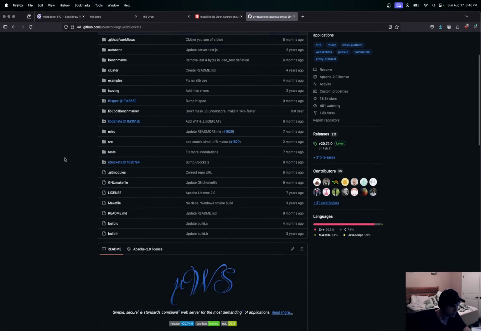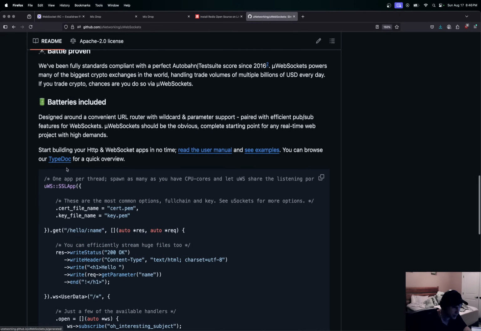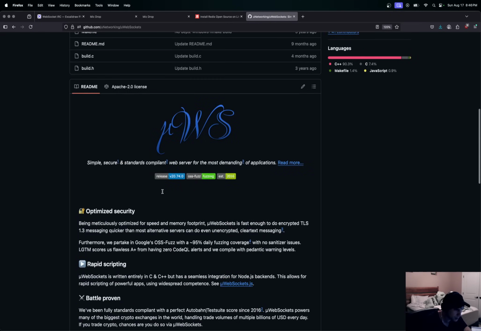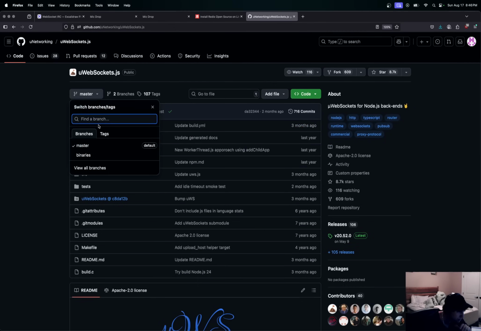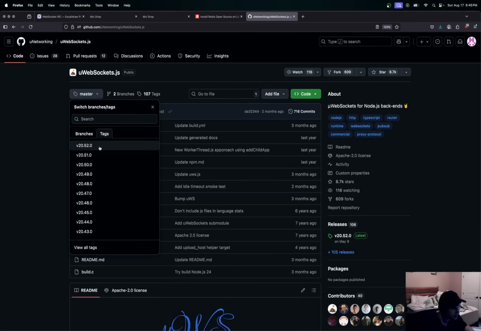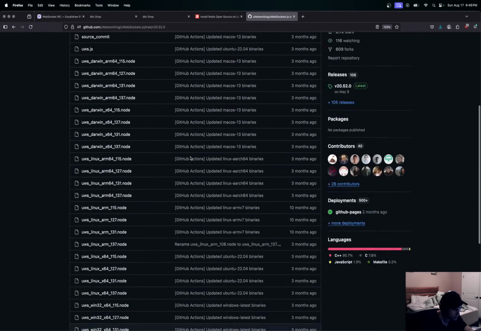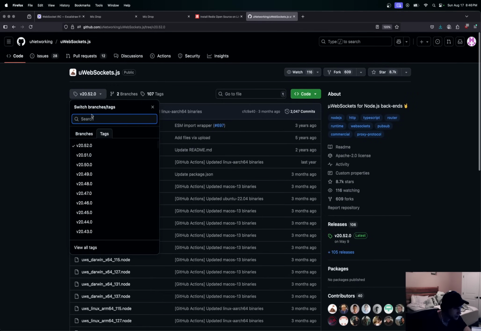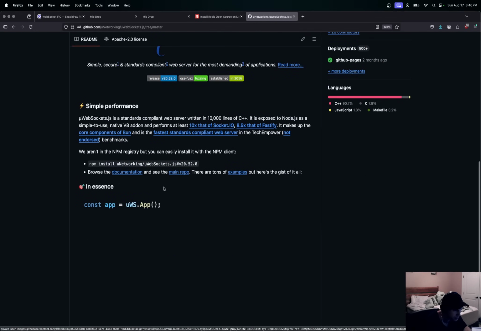You know, to turn it down, but so in here we have uWebSockets. Let me just zoom in on this. There is a JS version, and we're going to grab this. The latest tag here is going to be 20.52, so we'll click that just to make sure we're at the right one. Well, actually, let's go see branches. We'll just say master branch. Sometimes he has the updated one right here.